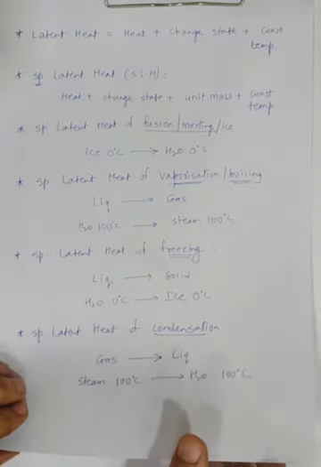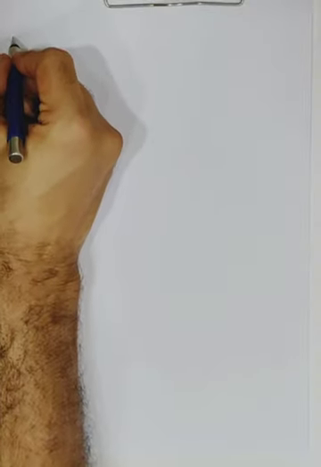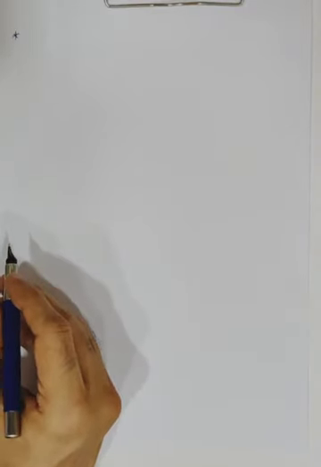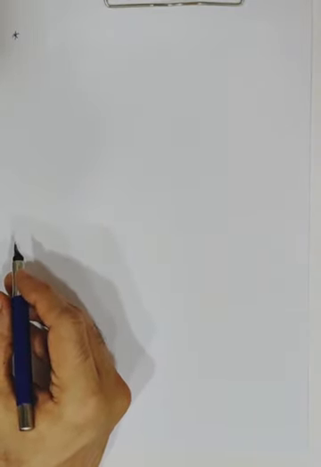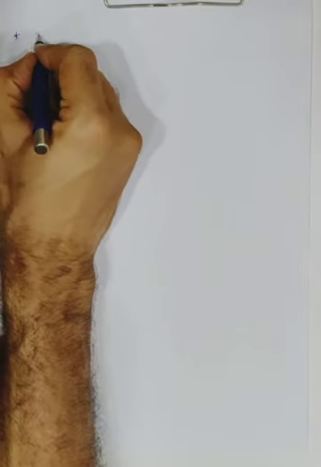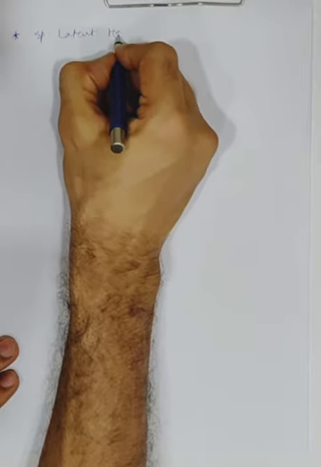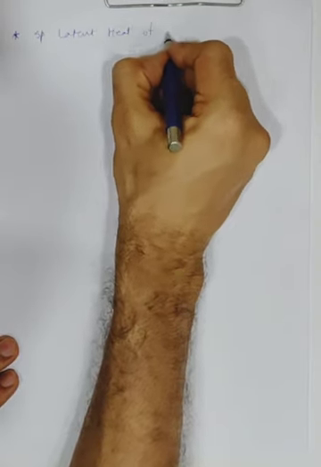But now we'll discuss the different specific latent heats. So see, first thing, I'm discussing everything only about water: ice, water or steam. So what do you mean by specific latent heat of fusion?